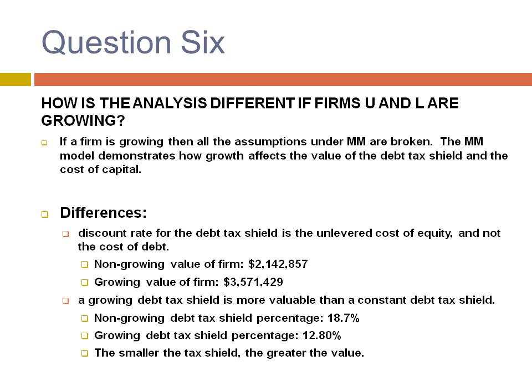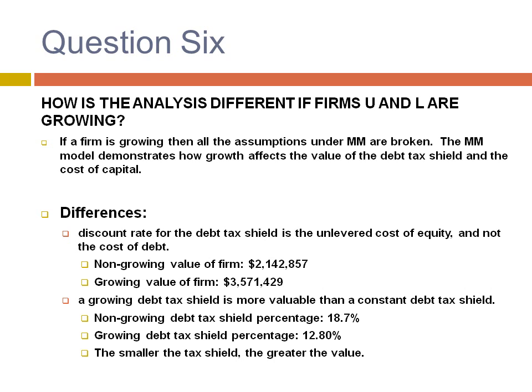Question 6 asks, how is the analysis in Part C different if firms U and L are growing? If a firm is growing, then all the assumptions under MM are broken. The MM model demonstrates how growth affects the value of the debt tax shield and the cost of capital. One difference can be seen when the appropriate discount rate for the debt tax shield is the unlevered cost of equity and not the cost of debt. And we can see this with the non-growing value of the firm being $2,142,857 and the value of the growing firm being $3,571,429.